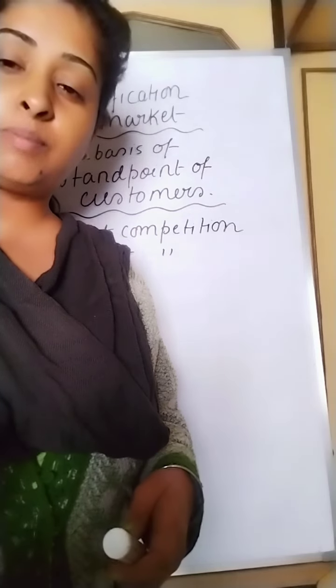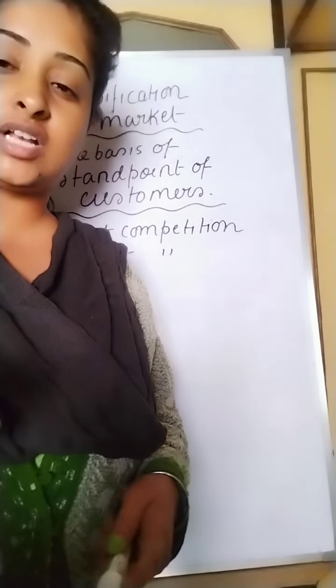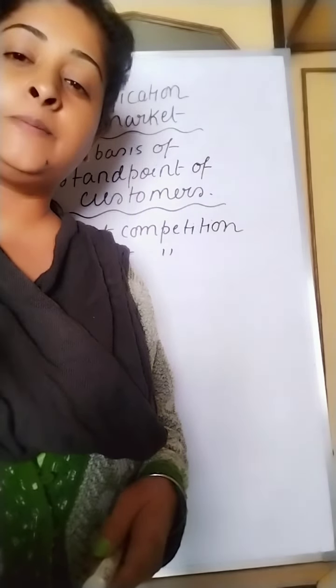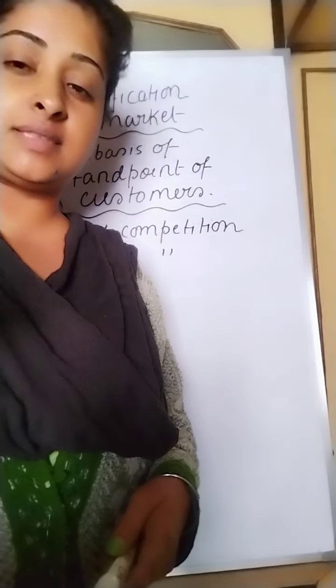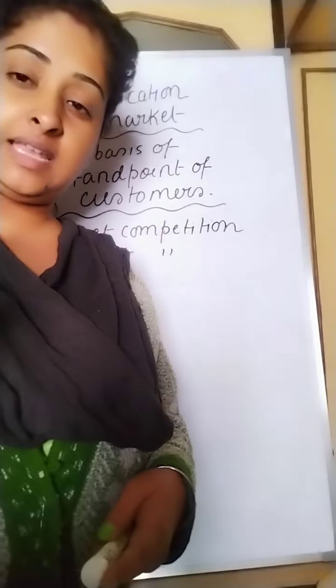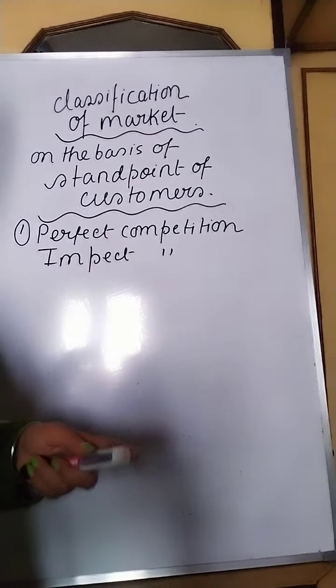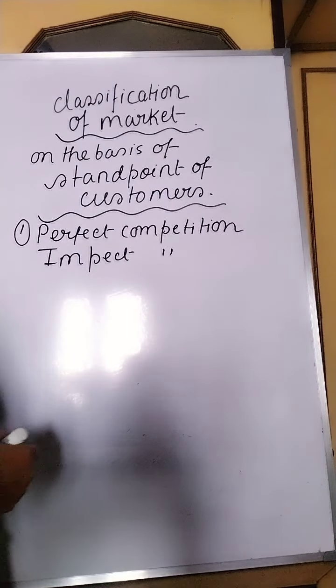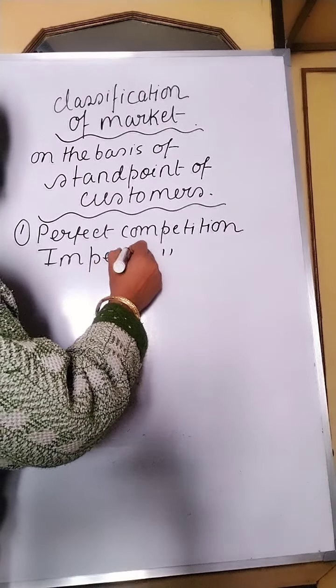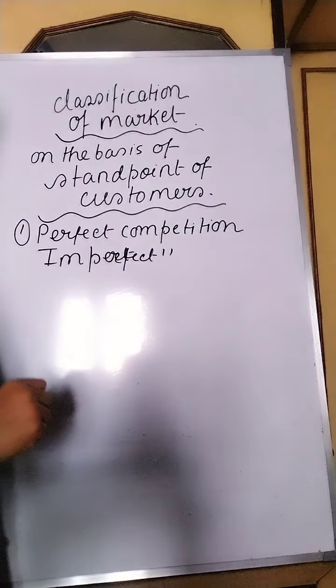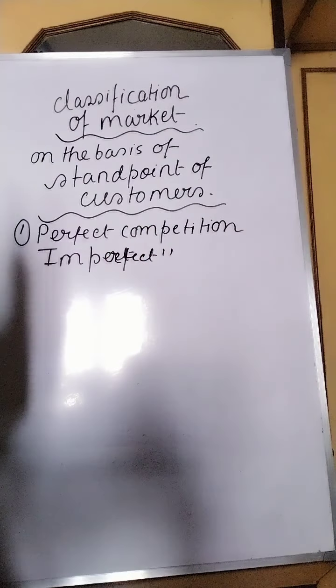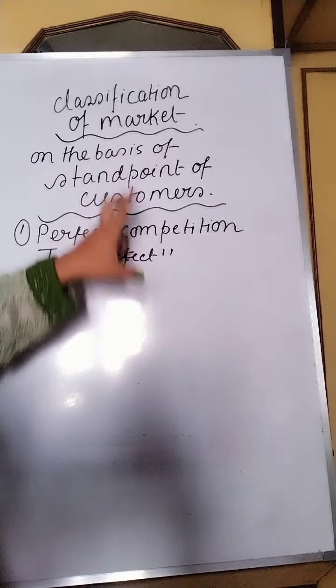So there is an imbalance, a maladjustment, a dysfunctional demand and supply relationship. That exists in imperfect competition market. So this is called perfect competition and imperfect competition. Now this classification is over.